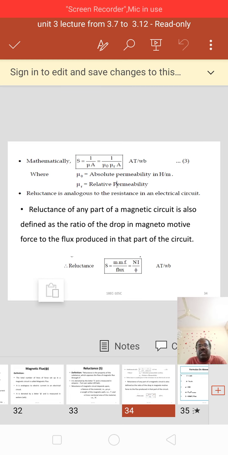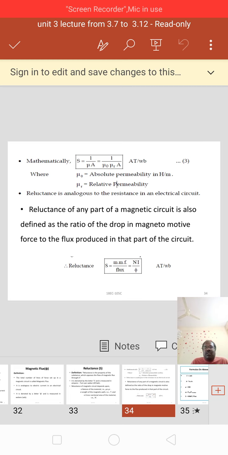Reluctance is analogous to the resistance in an electric circuit. Reluctance of any part of the magnetic circuit is defined as the ratio of drop of magnetic motive force to the flux produced in that part of the circuit. That is, S equal to mmf by flux, that is Ni by phi. Units is ampere turns per Weber.